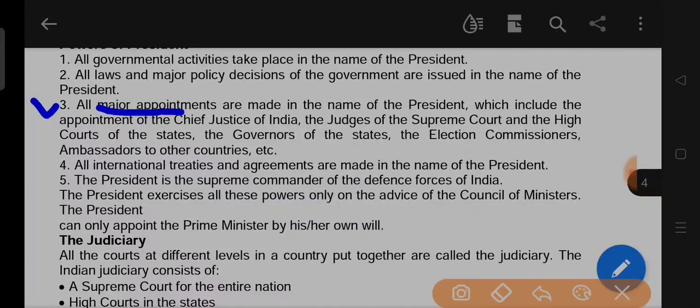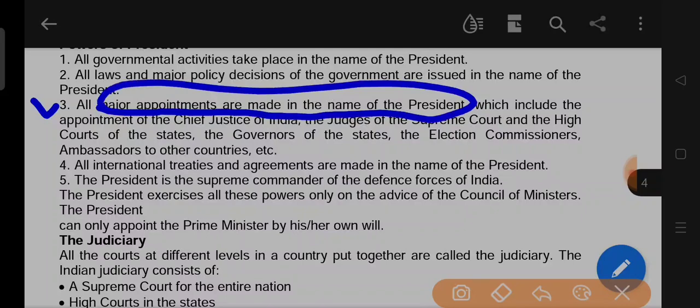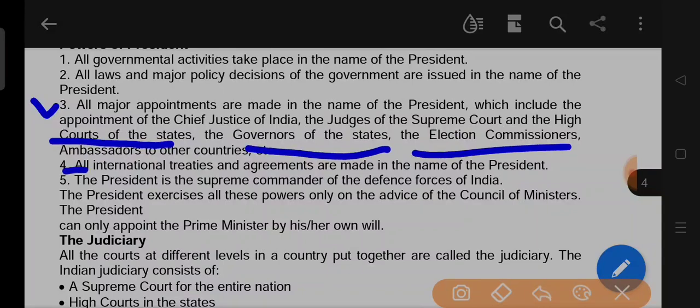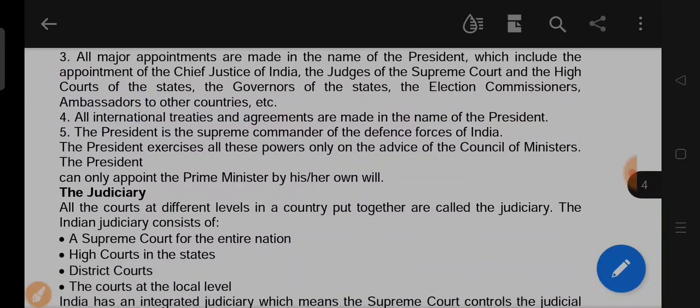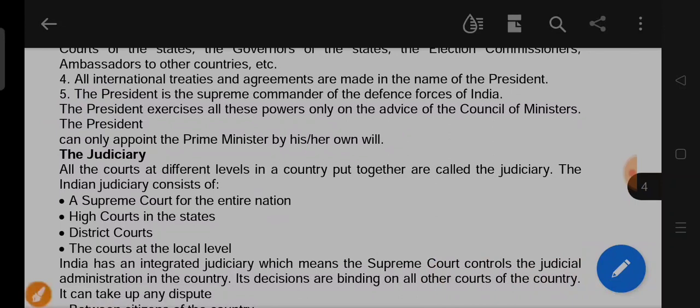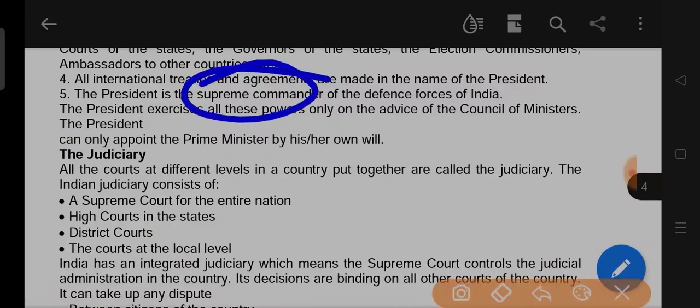All the major appointments are made in the name of the president, which include the appointments of chief minister, chief justice of India, judges of Supreme Court, the High Court of the state, governors of the state, election commissioners, ambassadors to the other countries. Next, all international treaties and agreements are made in the name of president. The president is the supreme commander of the defense forces of India. He is the supreme commander of defense force of India.